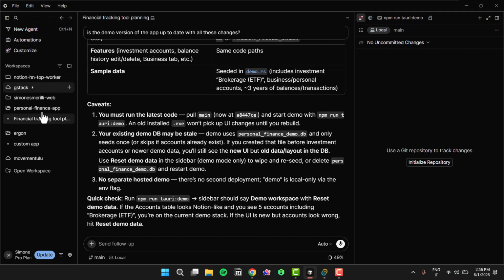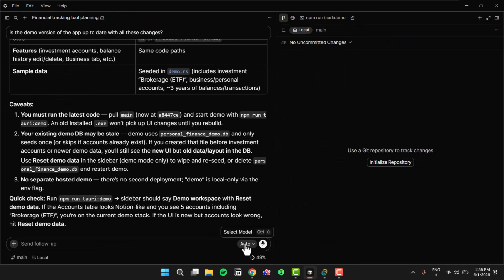On the left sidebar, I can run multiple chats or multiple agents on the same repository or application. In this case I just have one, but then you can see here I'm also working on different projects, so different repository with different custom agents for specific tasks.